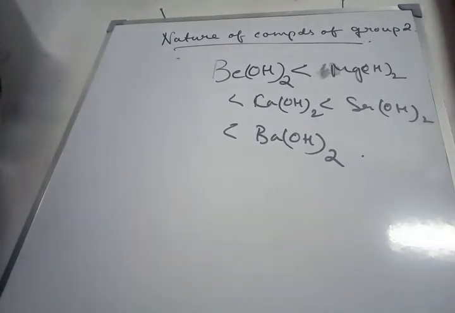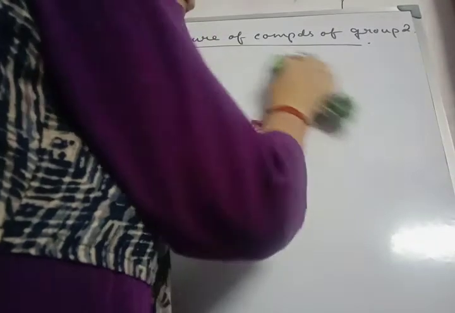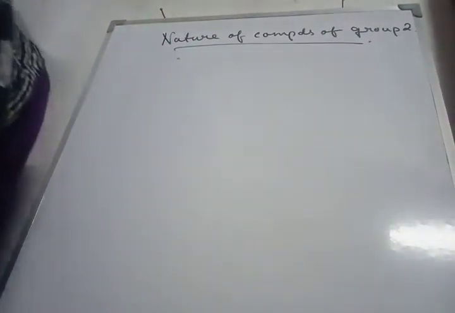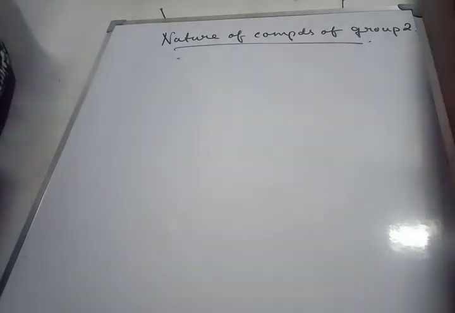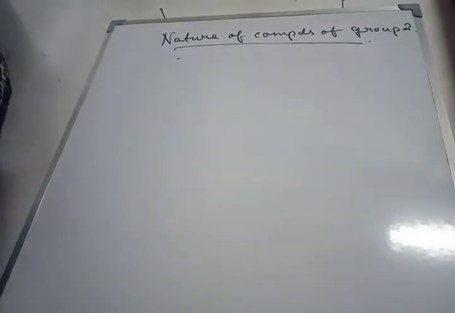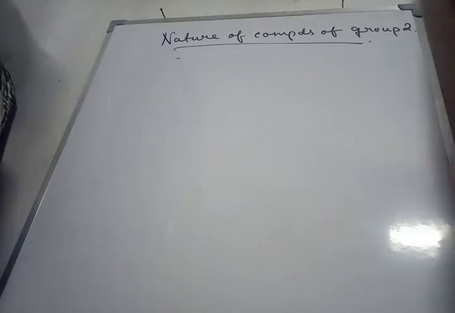Now alkaline earth metals react with hydrogen to form respective hydrides except beryllium. Now ionic character of hydrides increases again on moving down the group. Now the reason is same, the size increases from beryllium to barium, so the polarization decreases, due to which the covalent character decreases and ionic character increases.